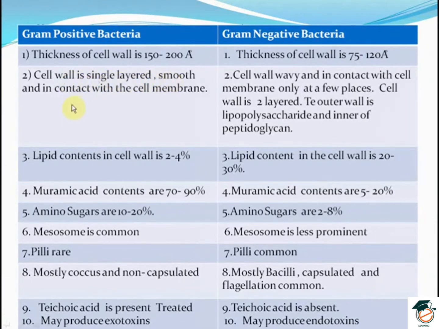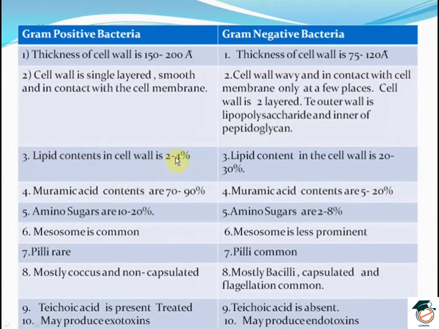Cell wall is single-layered, smooth and in contact with the cell membrane in a gram-positive bacteria, whereas in a gram-negative bacteria we find the cell wall wavy and in contact with cell membrane only at a few places. Since it is wavy, it cannot have contact with the cell membrane at all places, and it is two-layered. The outer wall is made up of lipopolysaccharide and inner is of peptidoglycan.